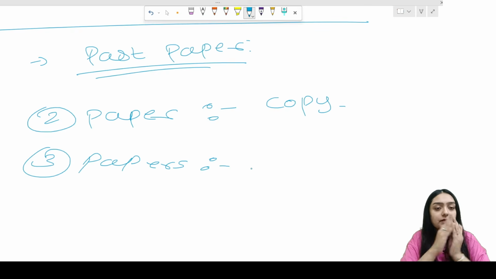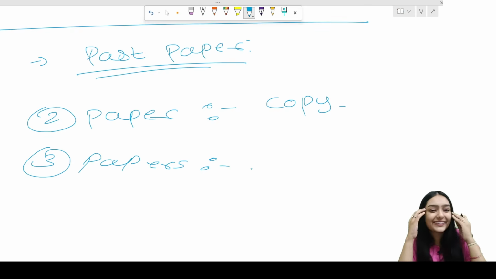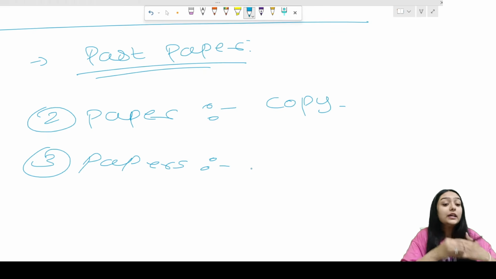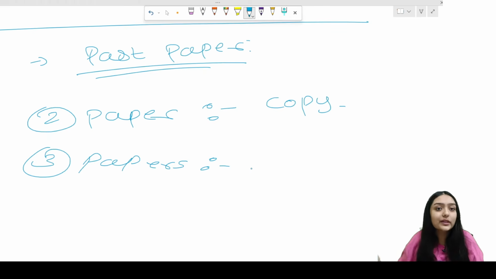Now for three more papers, what I suggest my students to do is read the examiner's answer, read the present information, read the question, exhibits, read the answer, and after some time start drafting. By that time you will know what you need to draft. You'll get basic confidence that SBL is not that tough. SBL is a higher level of comprehensive writing, which you did in school, right? In 12th, everyone has done comprehensive writing. So it is just the same kind of paper. It's just that you need more knowledge, more skills, and you should answer in a more professional way. That's all about the SBL paper.